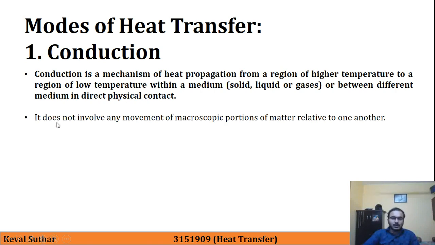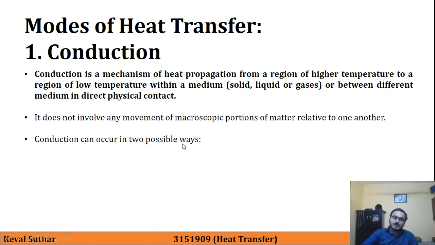It does not involve any movement of macroscopic portions of matter relative to one another. This can be understood after we study convection. For the time being, this entire conduction process is happening at the microscopic level.